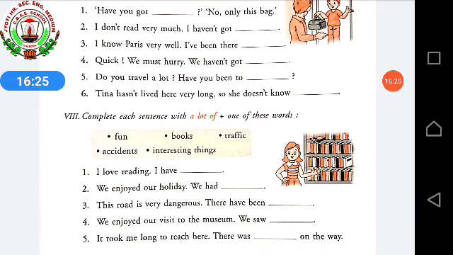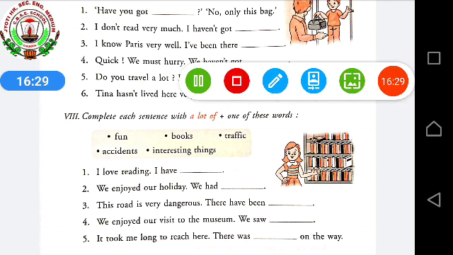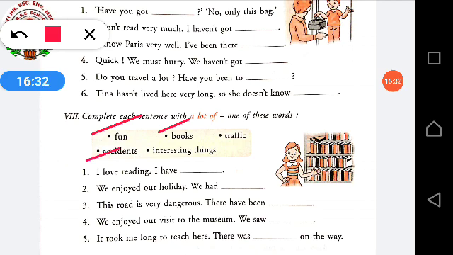Complete each sentence with a lot of plus one of these words. These words means which words? Fun, accident, books, interesting things, traffic. Using these words, in front of these, a lot of should come. So how will you write? I love reading. I have a lot of books. We enjoyed our holiday. We had a lot of fun. This road is very dangerous. There have been a lot of accidents. In this way you have to write. Clear?